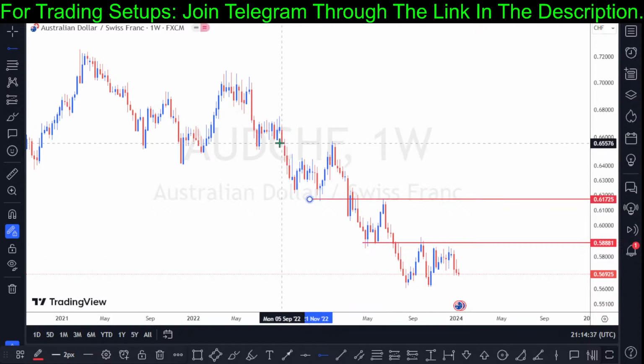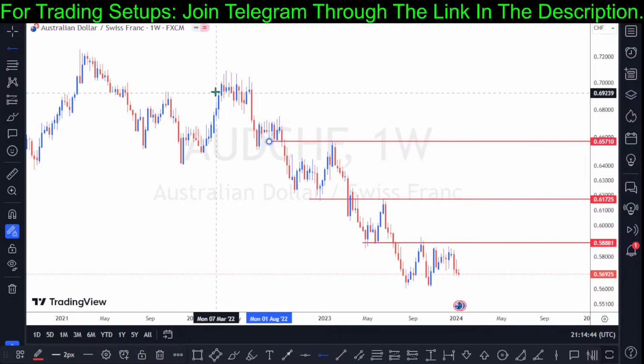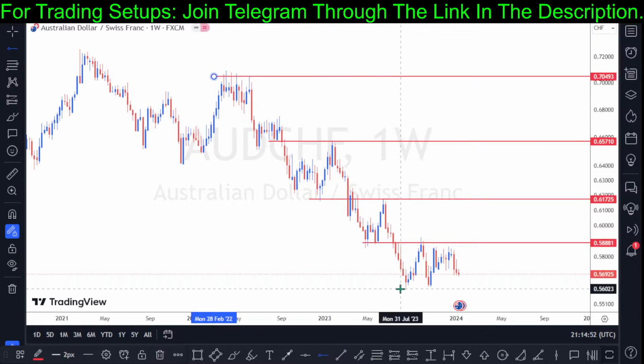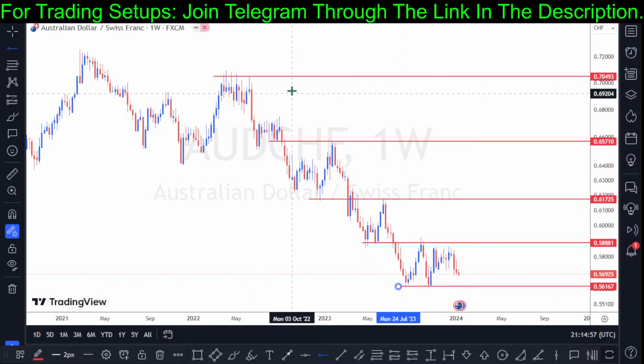We have another at 0.65710. We have the turning point right here at the price of 0.70493, and we have a key level support at the price of 0.56167. So these are the key level structures we have on this price chart, right?